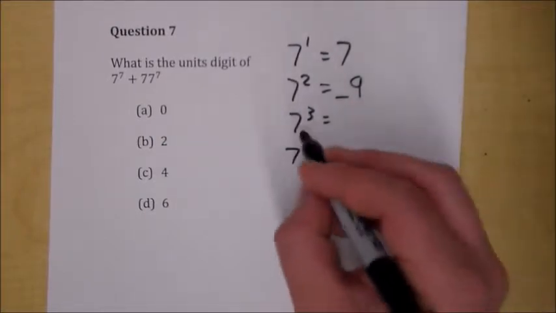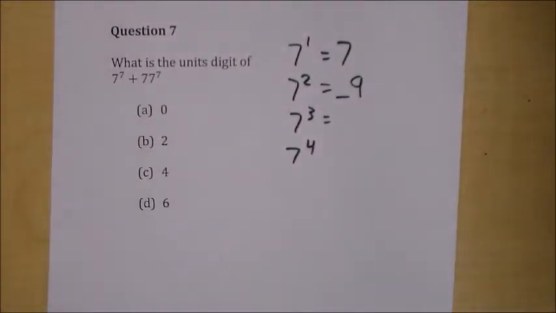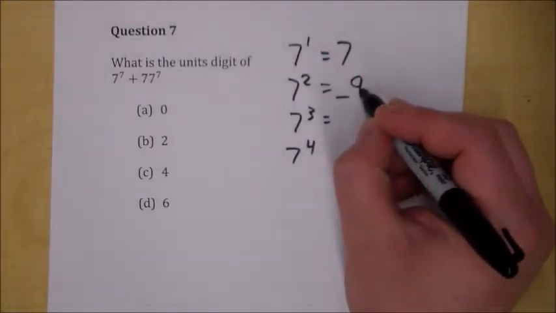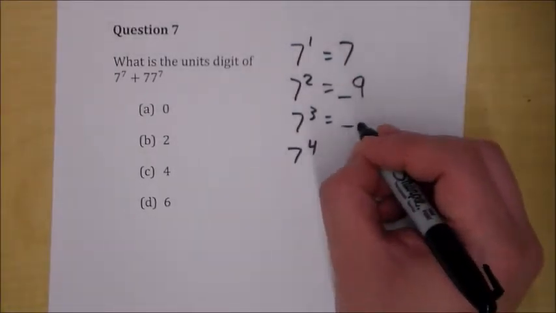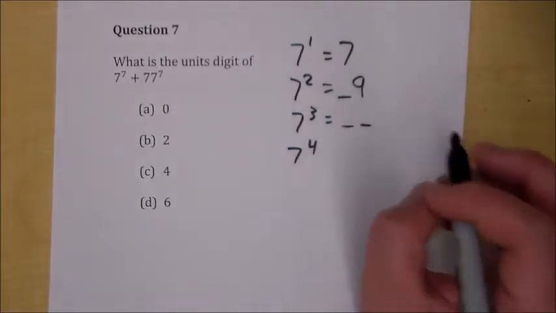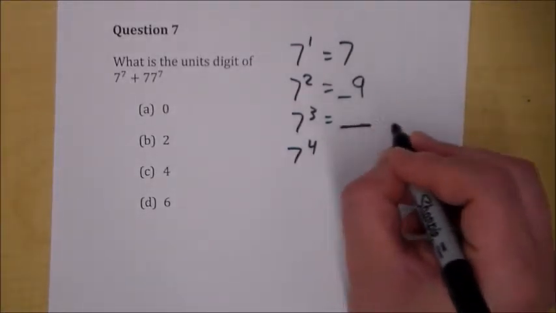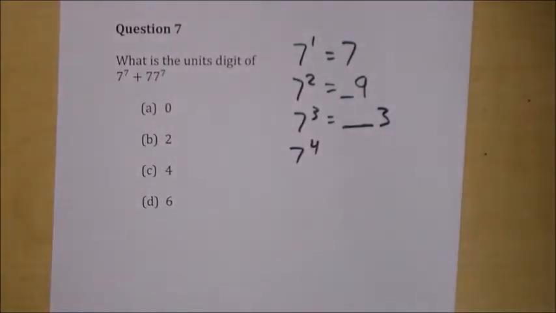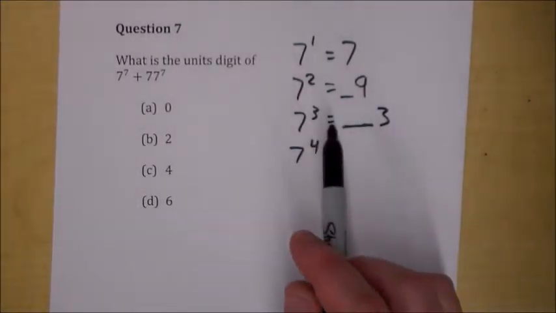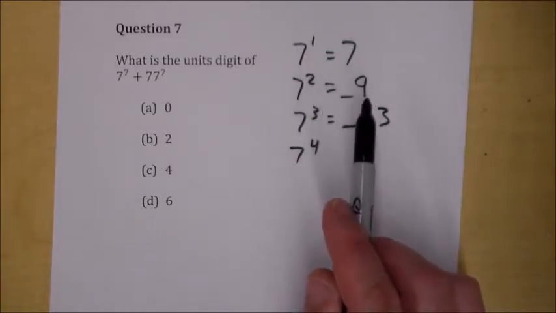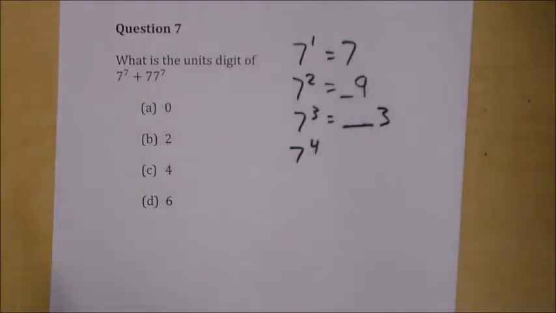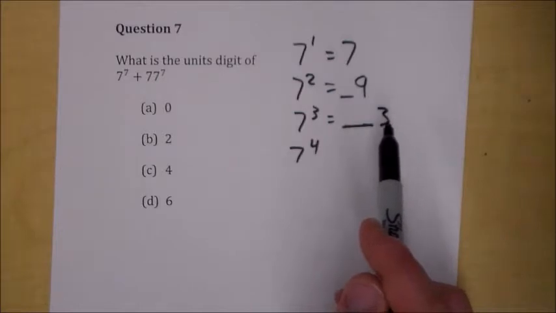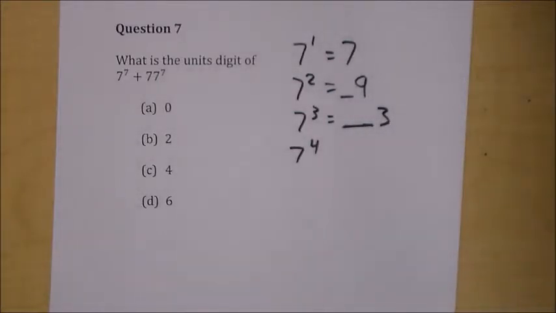What is the units digit going to be for 7 to the 3rd? Well, you should know it's 343 right off the bat, but you know it's going to be 7 times 9, which is 63. So whatever these other numbers are in the tens, hundreds, or thousands, you know your units digit is going to be a 3, because you have 7 times 7 times 7. 7 times 7 is 49, 9 in the units digit, and then you have that times 7, which gets you 63, so 3 is going to be in the units digit.